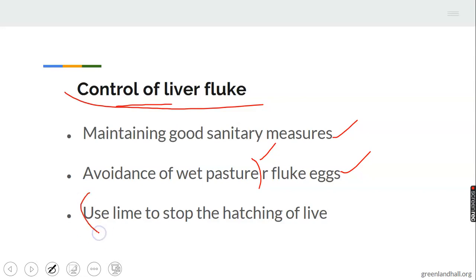3. Use lime to stop the hatching of liver fluke eggs, in order to avoid snail being infected by liver fluke. Take note of this.